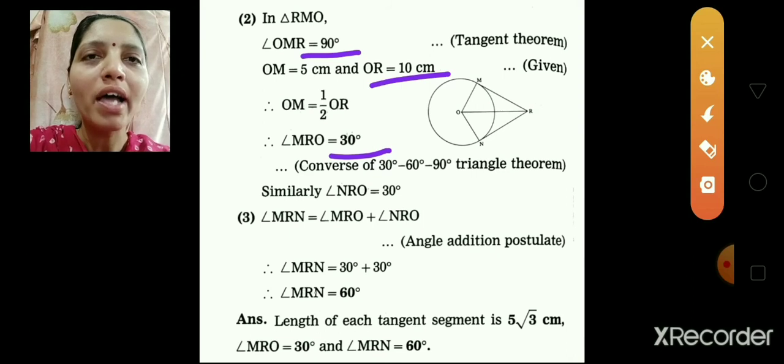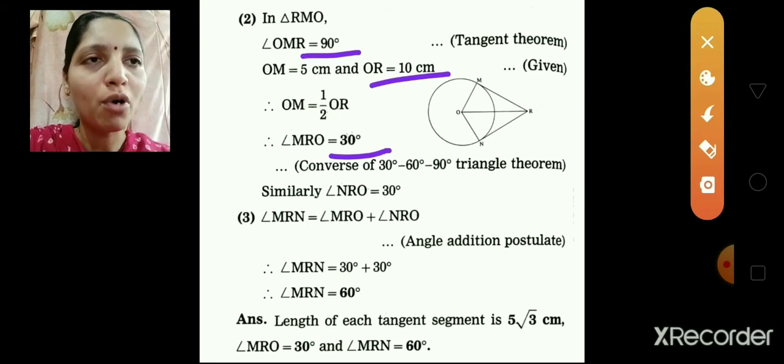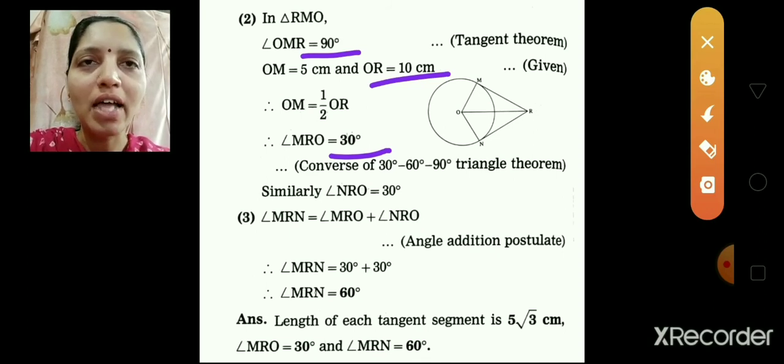Now angle MRN is equal to angle MRO plus angle NRO. The reason you will write is angle addition postulate, because segment OR divides angle MRN into two parts. So if you add these two parts, you will get angle MRN. Therefore, angle MRN is equal to, substituting the values, 30 degrees plus 30 degrees, that is equal to 60 degrees. Hence we have solved all three questions.